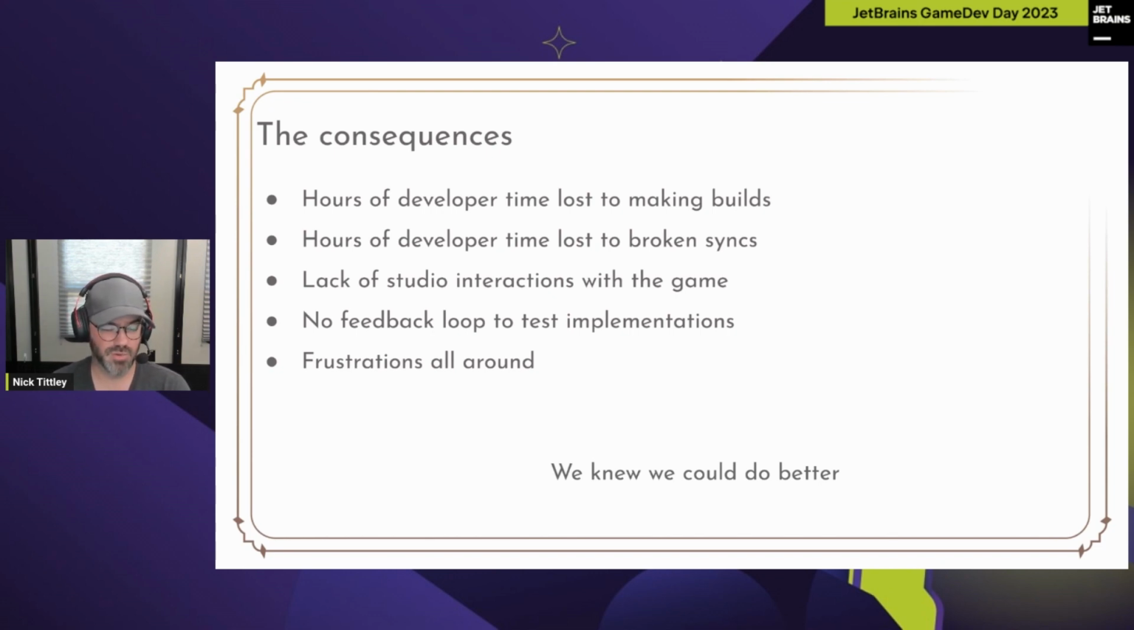And then we had no clear feedback loop organized to test our implementations and get that feedback and then iterate on those features. So we were frustrated. Everybody was frustrated. No one was happy. And we figured we could do better. So what did we do then?